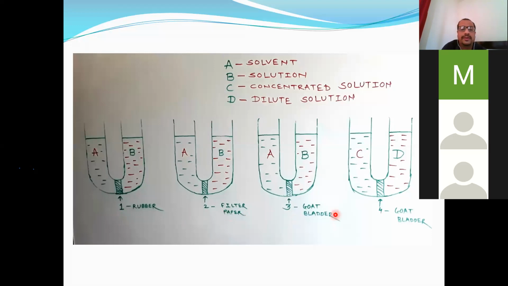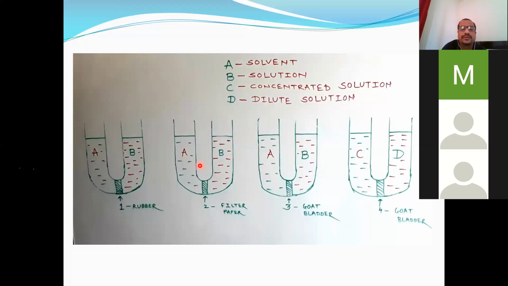So what will happen in these cases? These are some of the experiments. In the very first case, the membrane, which is impermeable, made up of rubber, nothing will happen. Solvent will remain in this A limb. Solution will remain in this limb because there will be no entry of solvent or solution. Okay. Now let us take the example of the second, permeable membrane, filter paper.